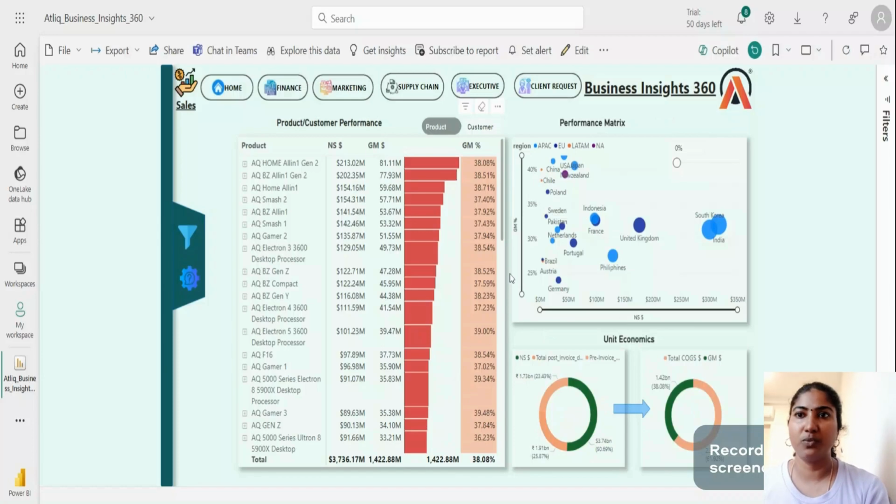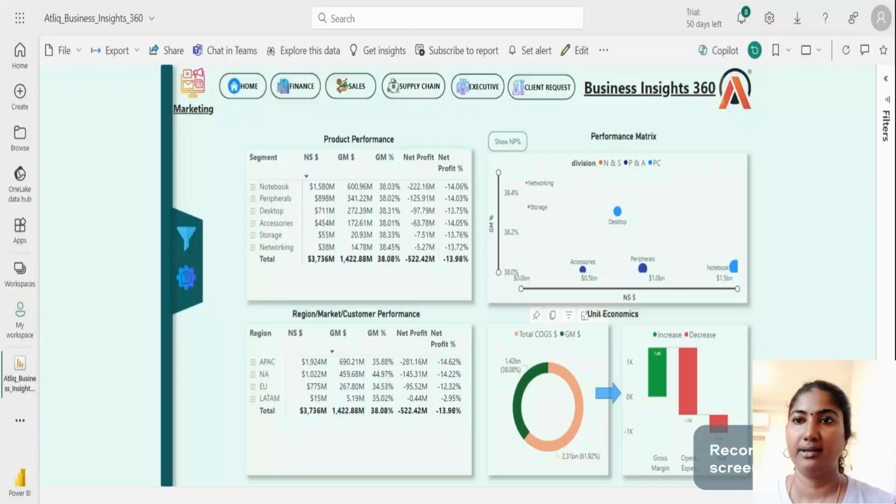Okay, so let's move on to the next view, which is marketing. This is the marketing view that I have created. In this visual, we can analyze the product and customer by market wise, by net sales and gross margin percentage, and by net profit percentage.